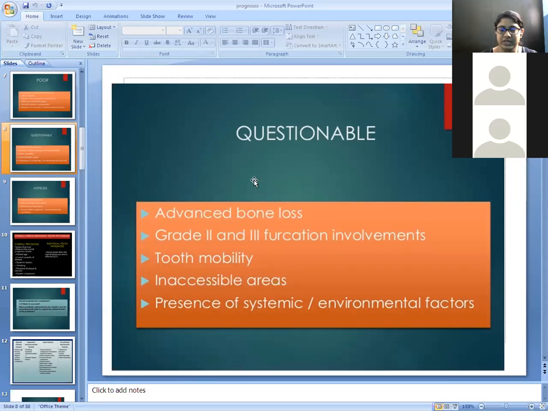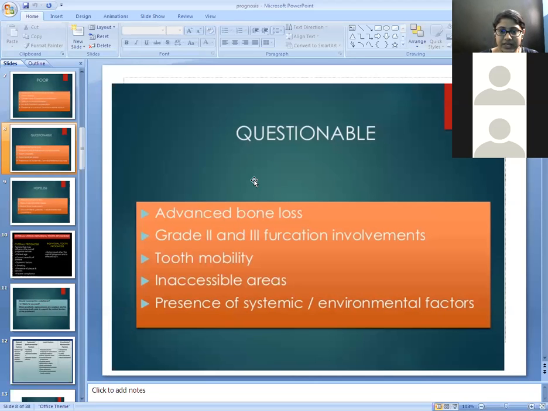Grade 2 furcation is the cul-de-sac type of appearance of the furcation, and grade 3 furcation means the furcation area is through and through, but the furcation is filled with soft tissue. So grade 2 and grade 3 furcations are in questionable prognosis. Next, grade 3 mobility of the tooth is also in questionable prognosis.